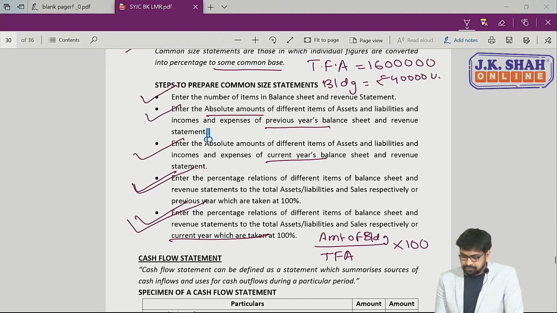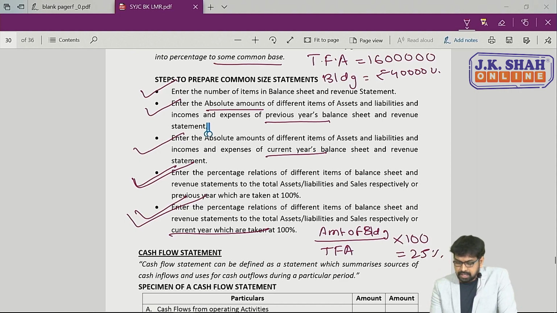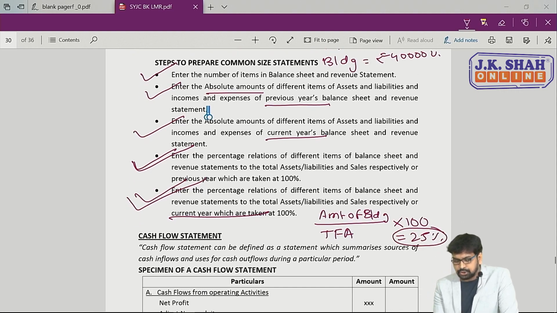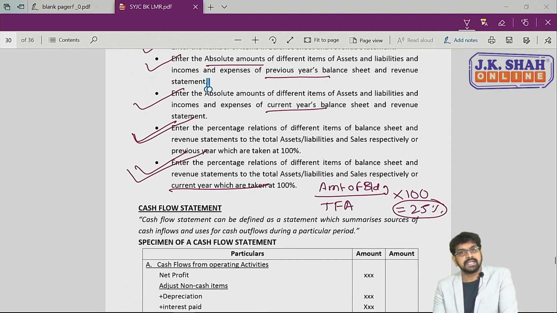So if you solve this formula, amount of building that is 4 lakhs divided by total fund available that is 16 lakhs into 100, you'll get answer of 25%. So here in this way percentile is to be found out. So this is our second tool which is common size statement.